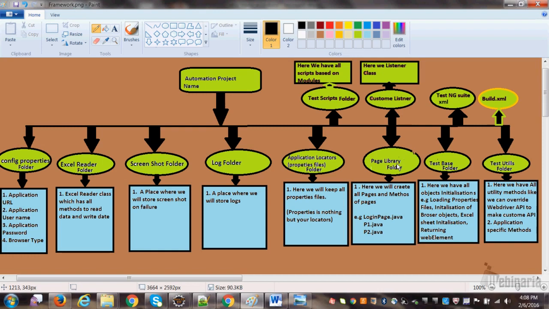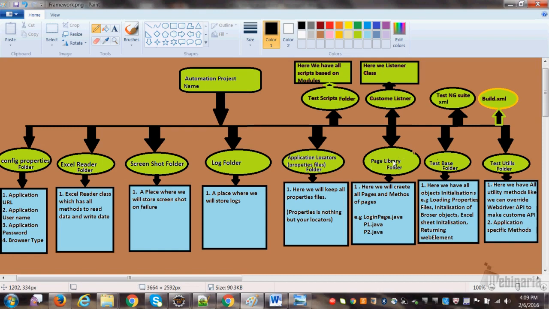Then there should be some place in our application, in our framework, which will combine all the packages, which will combine all the classes. We need to interlink them. If you do not link all the packages, each one is a separate package. So we need a mechanism, a class, a package which will link config, Excel reader, screenshot, log, locator, page library. We have to link everything. How will we link it? We link it through test base.